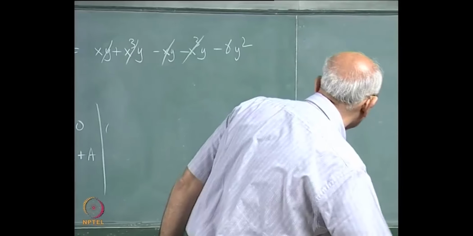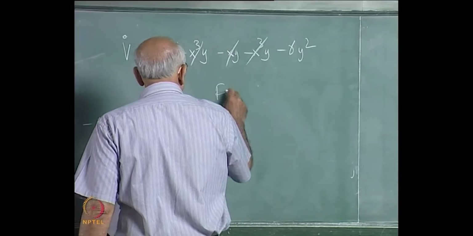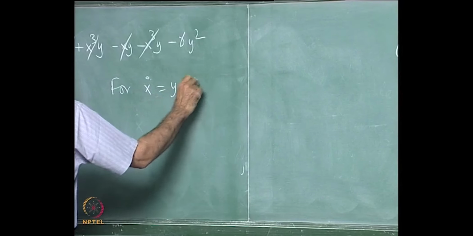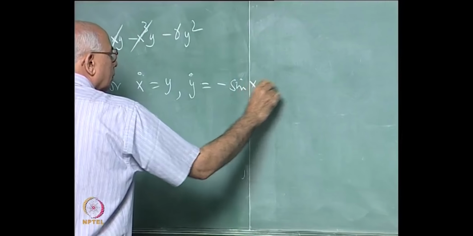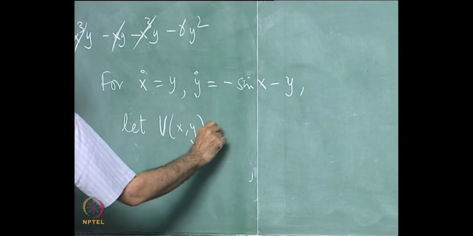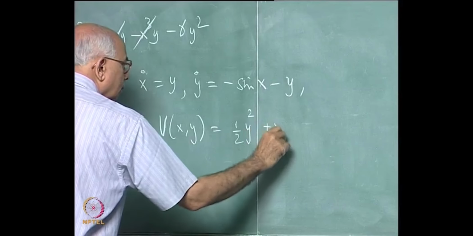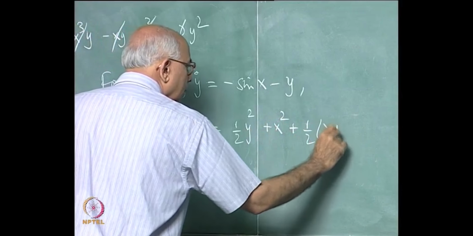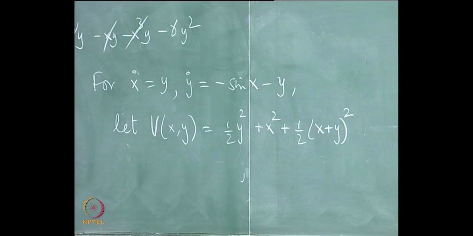For the damped simple pendulum, choose this Lyapunov function, and we can see that it is a positive definite function, vanishes only at the origin in its neighborhood, and then show that you indeed get v dot which is negative definite, and therefore the critical point is indeed an asymptotically stable critical point.